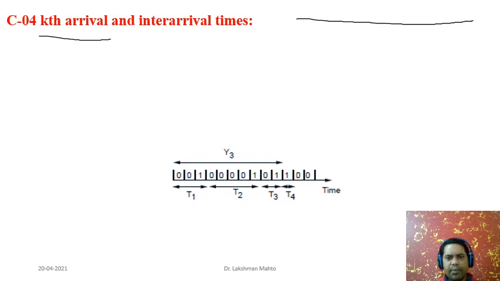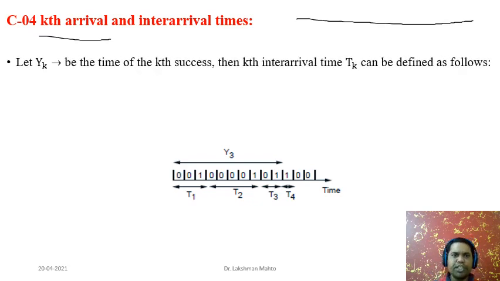So after the first arrival, we observe the next arrival; this is the coverage of the second inter-arrival time, this is the coverage of the third inter-arrival time, and this is the coverage of the fourth inter-arrival time. This is the scenario of inter-arrival, and there is a very interesting relation between inter-arrival time and kth arrival time, whose distribution we will also see.